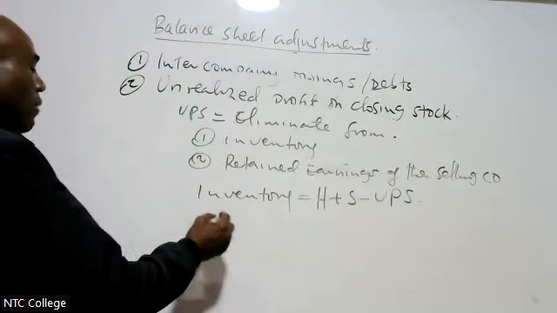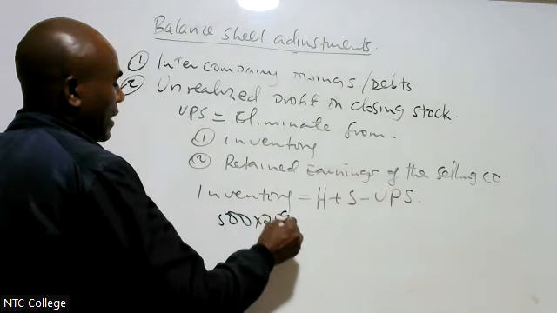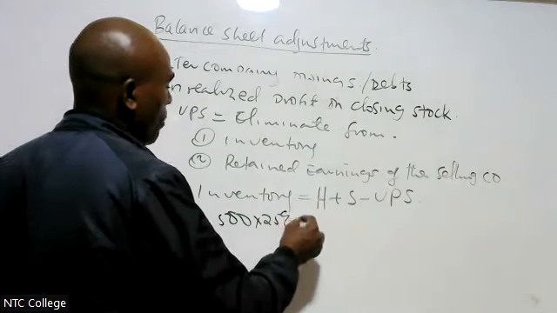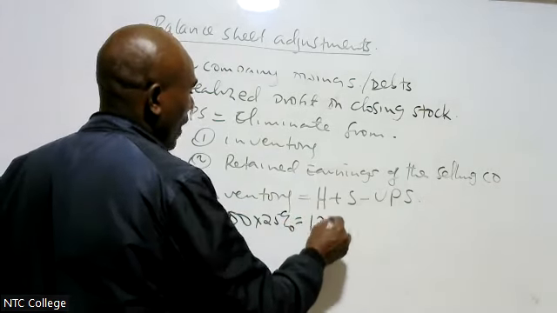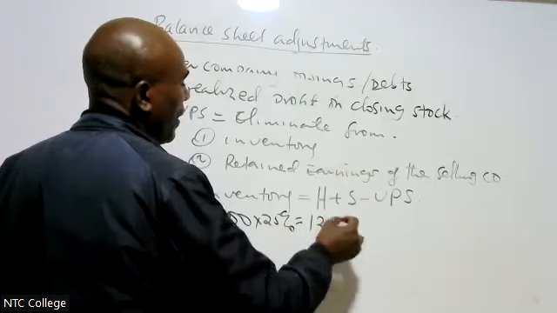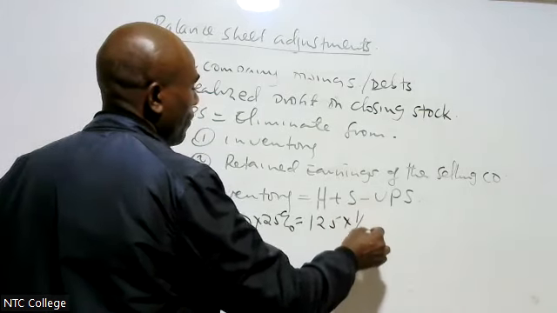Therefore, we sold goods worth 500. We made a profit of 25%. Therefore, the total profit was 125, that is 25% of 500. Then half of the goods were still in the inventory, so I multiply by half.